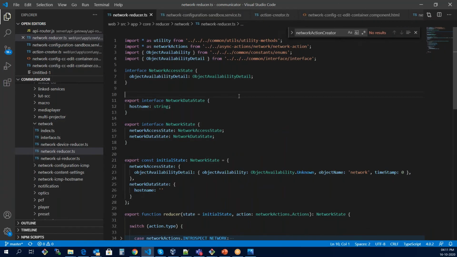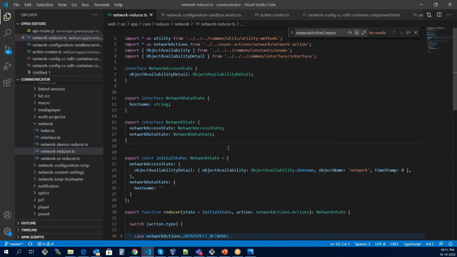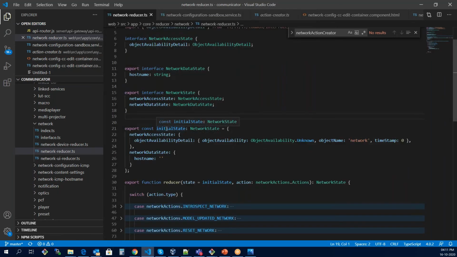So this is the network reducer. In the network reducer, we have created some interfaces, and then we have created a state. It is the state of the network. Understand that there can be many states depending upon the type of application. If the application is big, we can have many states that can be stored in a single store. So this is the network state, and initially when we start our application, there will be an initial state.